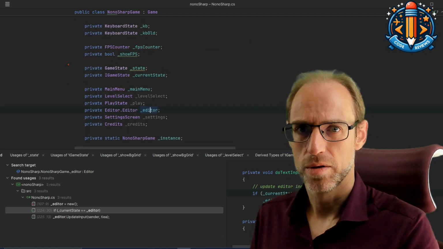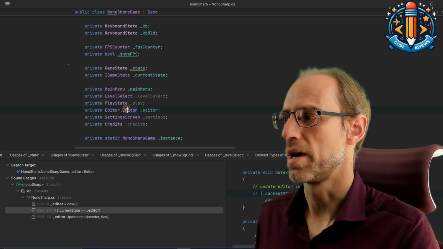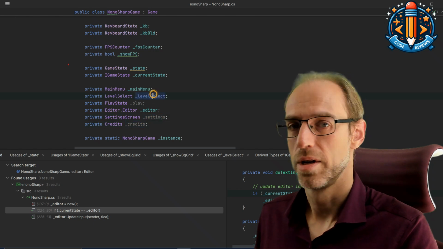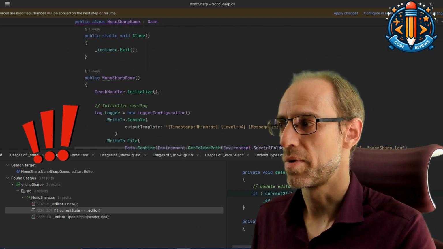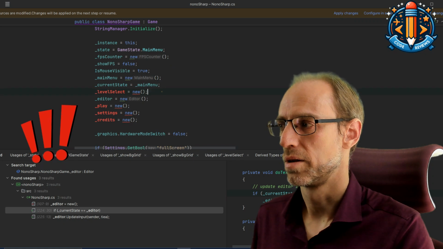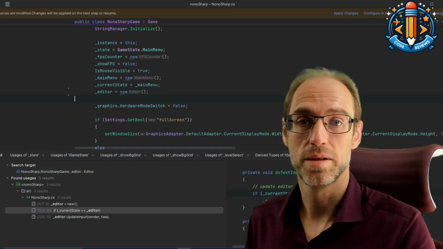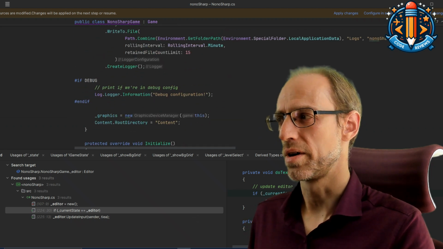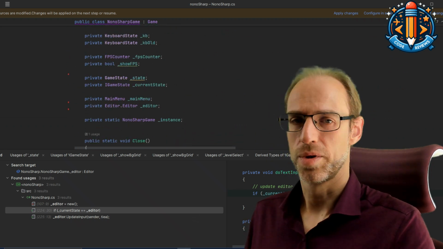It can probably be moved in the same way to the editor itself, but you can see that we already are at the point where we can literally delete all of these dependencies and avoid their needless creation in the constructor.